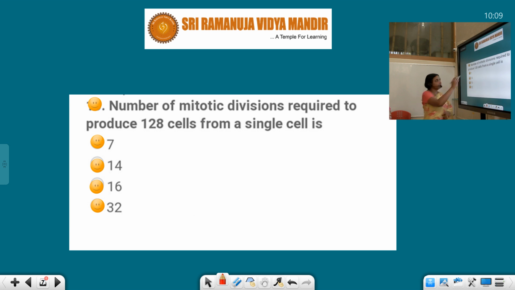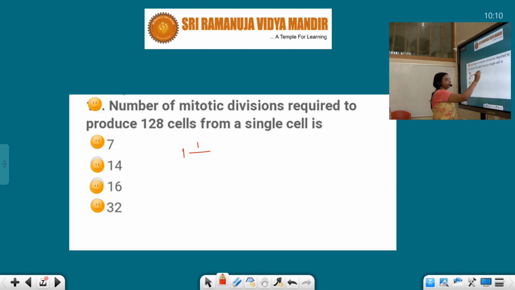So here, the number of mitotic divisions required to produce 128 cells from a single cell. First we take one single cell. After the first mitotic division, how many cells are formed? 2. Again the second mitotic division takes place, 2 to 4.